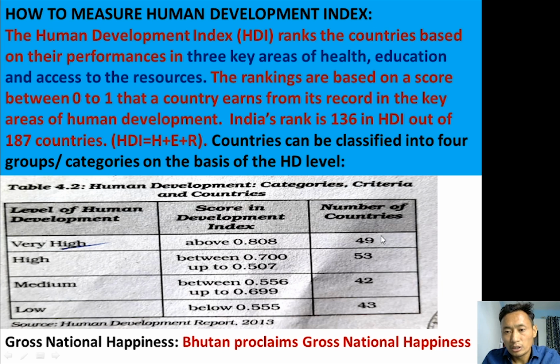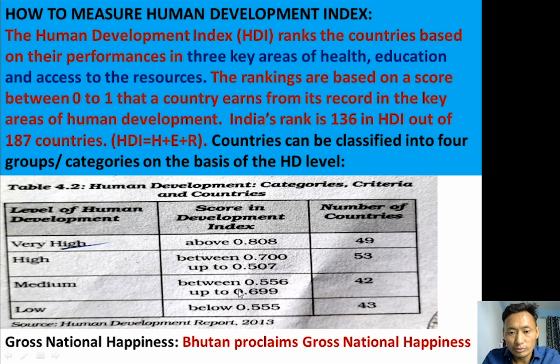Out of 187 countries, 49 countries belong to this category. High is between 0.700 to 0.507. So in the world, 53 countries belong to the high category.